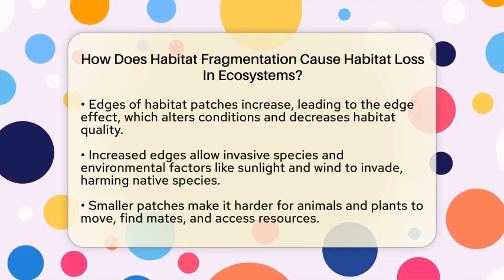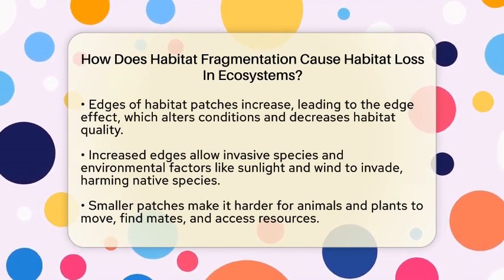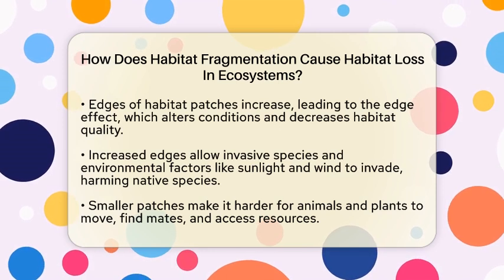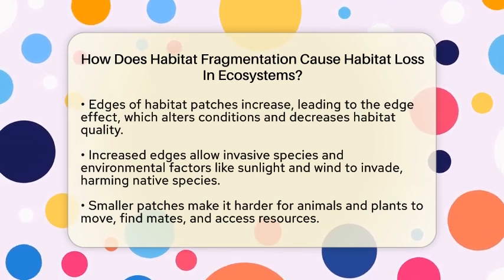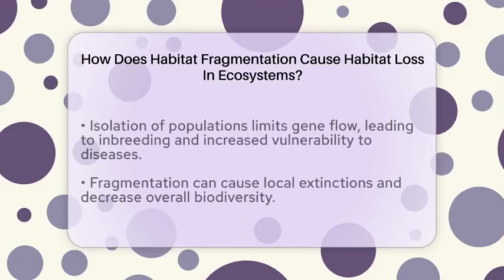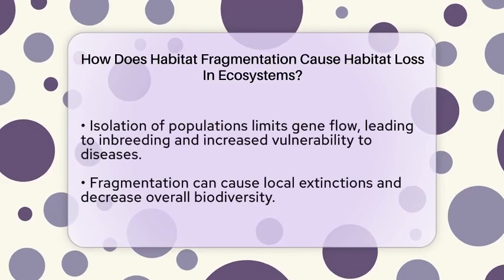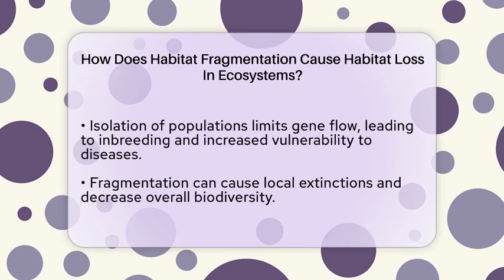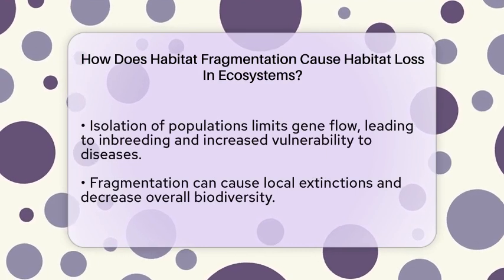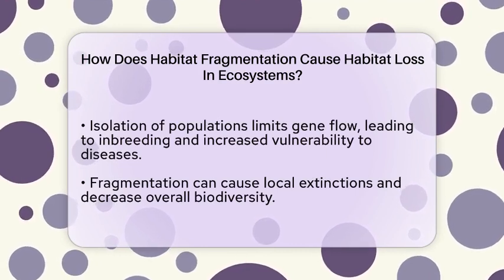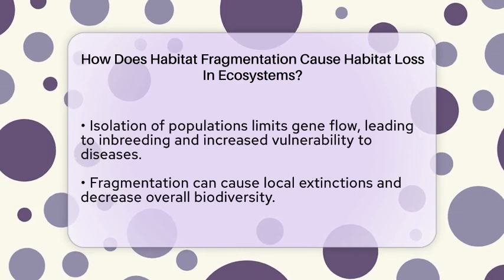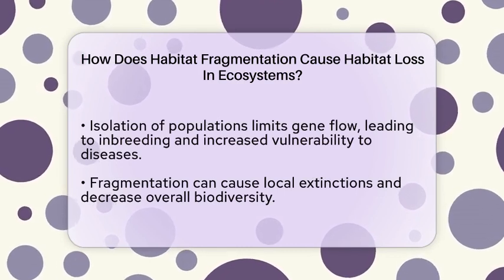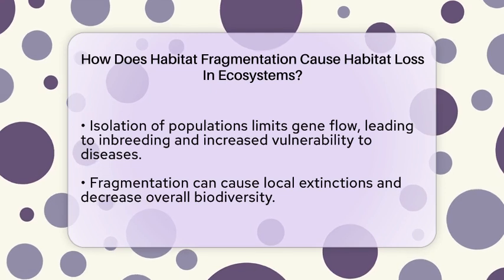Human activities are the main cause of habitat fragmentation. Building roads, clearing land for farming, logging forests, mining minerals, and expanding cities all break up natural areas. Sometimes natural events like wildfires or storms can cause some fragmentation, but human actions are responsible for most of it. These activities turn natural land into human-dominated landscapes that are often unsuitable for native species.